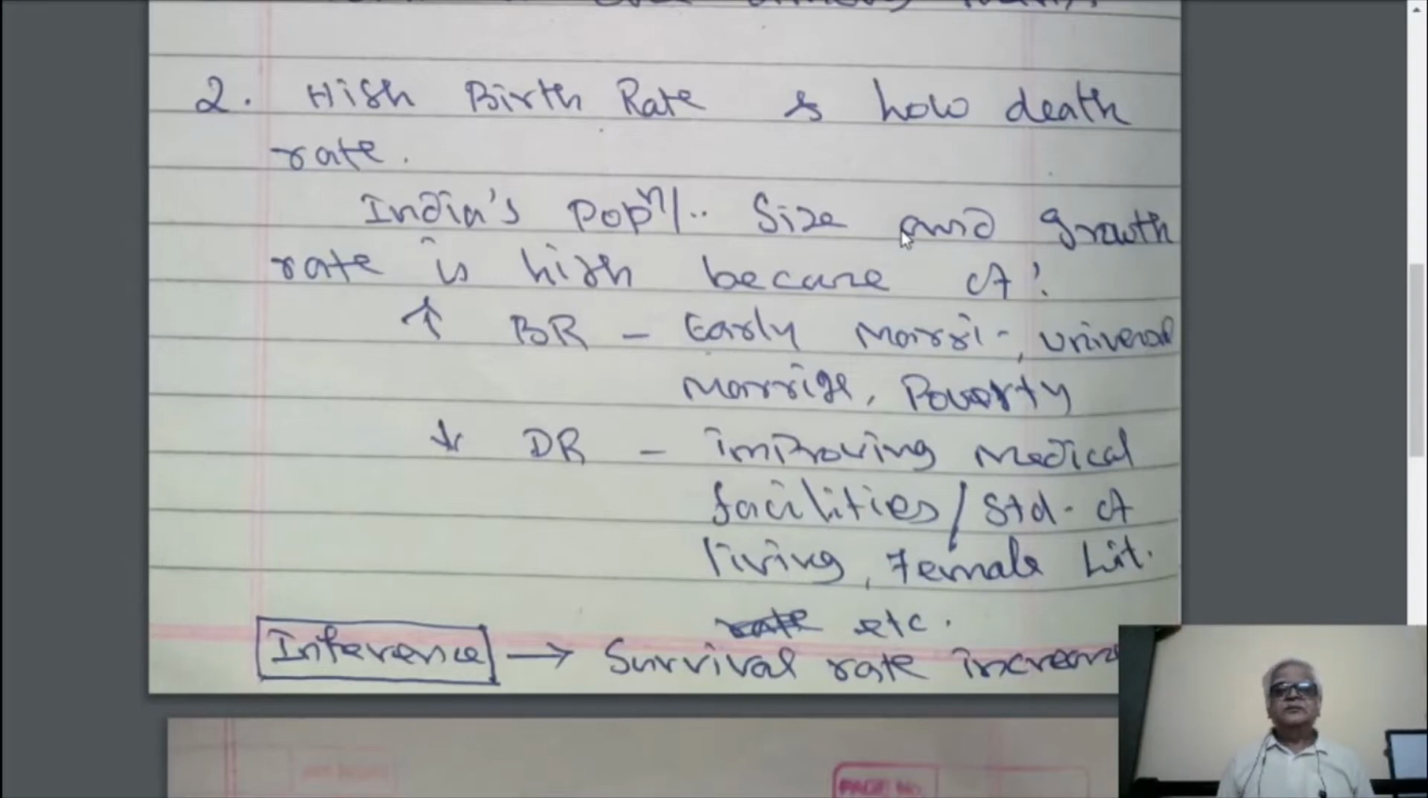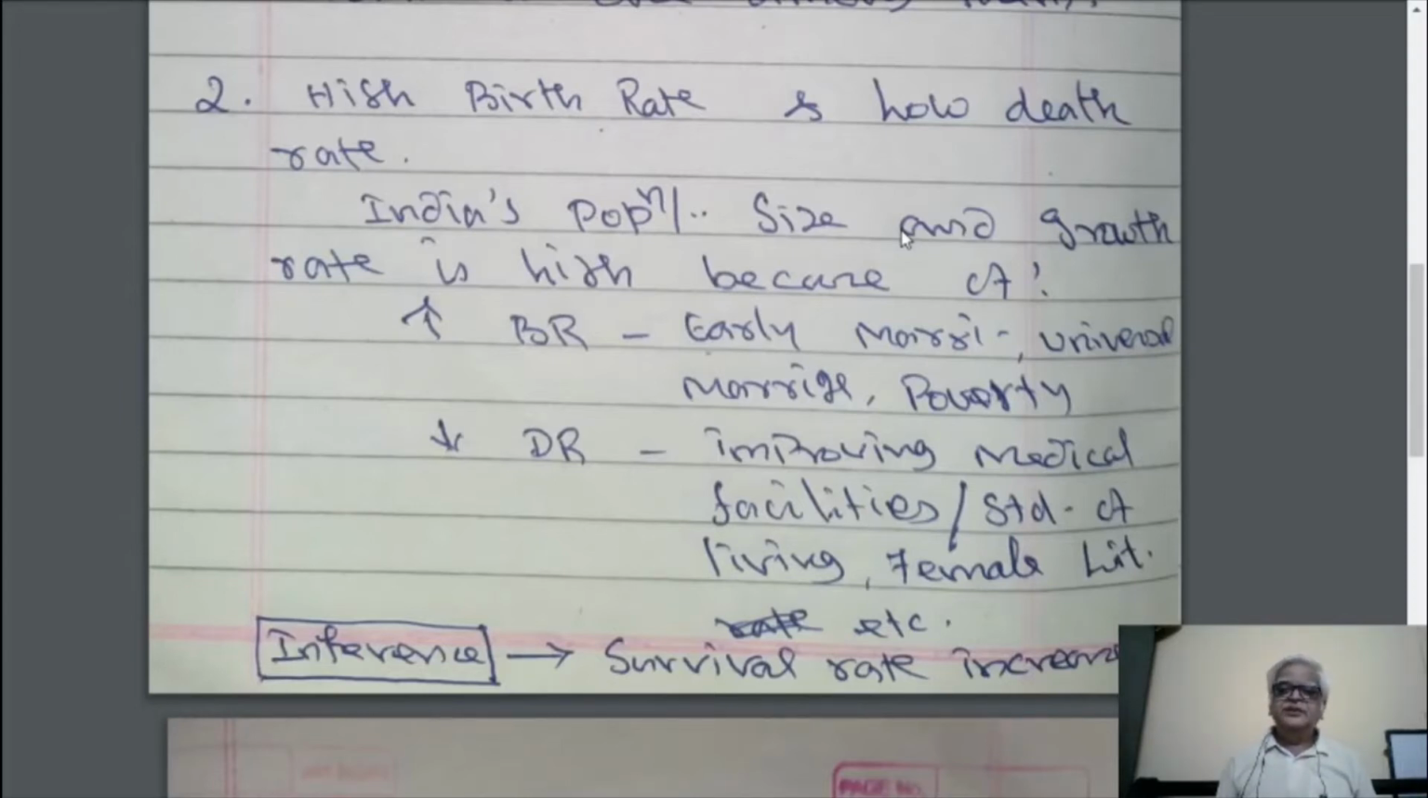India's population size and its growth rate both are very high because of two reasons. One, high birth rate. Number two, low death rate. High birth rate is attributed to early marriage, universal marriage, poverty, malnutrition. These are all certain reasons for high birth rate. Now, reasons why the death rate is low in India.